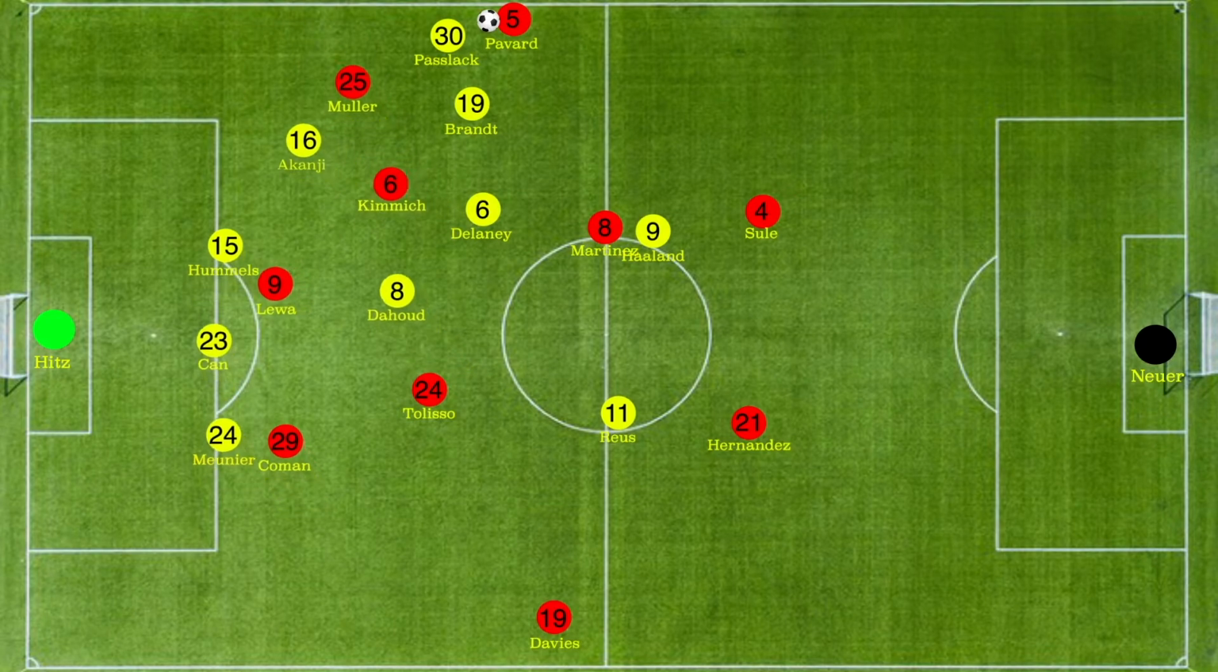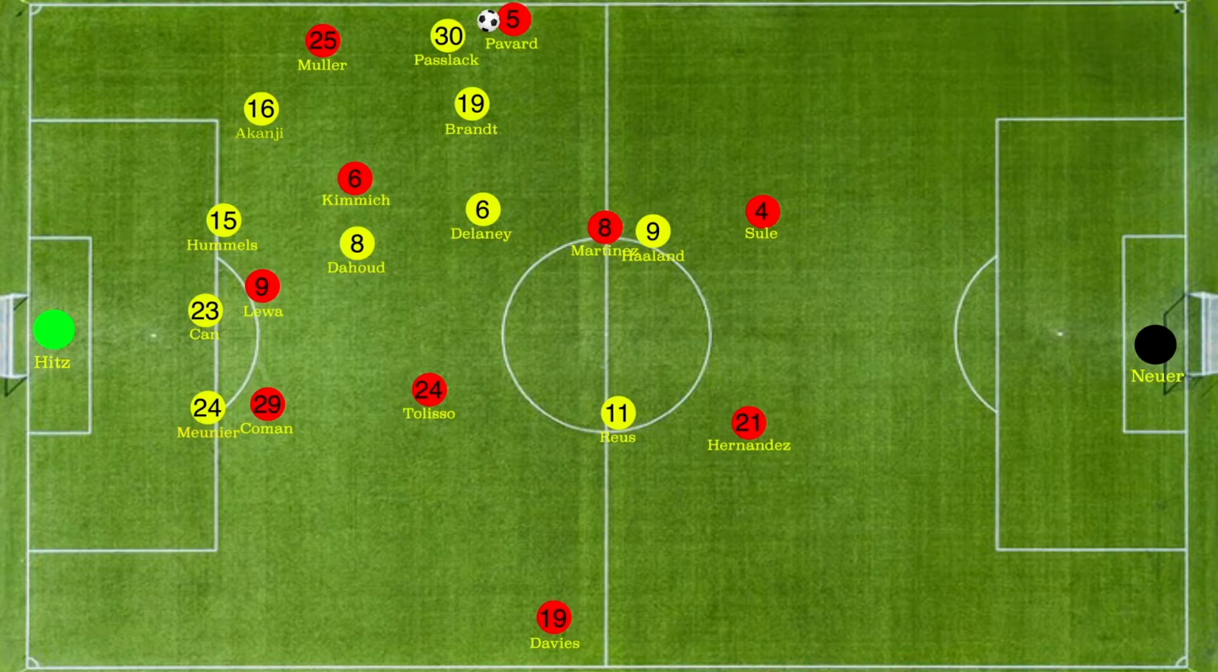Dahoud is forced to cover Kimmich as Brandt and Delaney are not in the picture and he has no other choice. Pavard easily dribbles past Passlack as he loses balance, and we see that if Pavard crosses the ball into the box and Dortmund manage to clear it, Tolisso is in so much empty space he can attempt a shot or line up a cross.